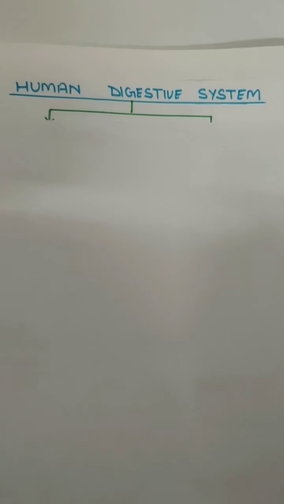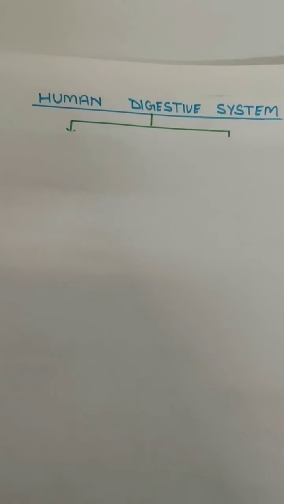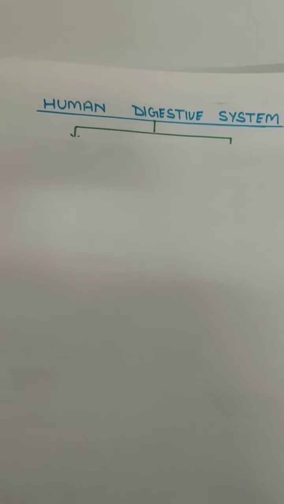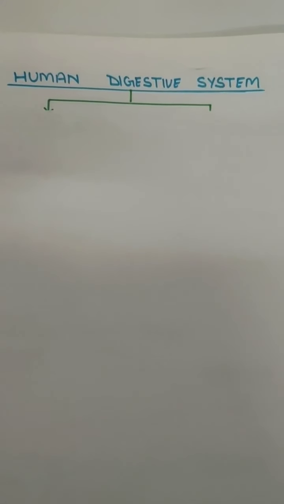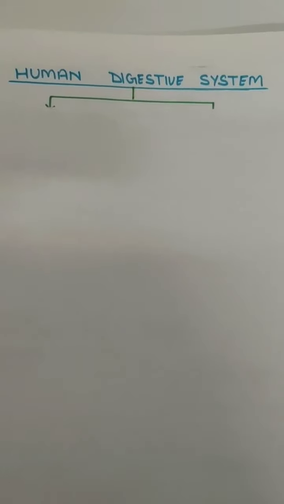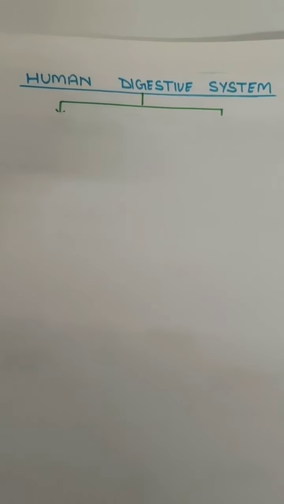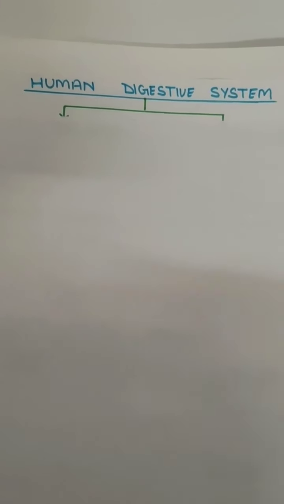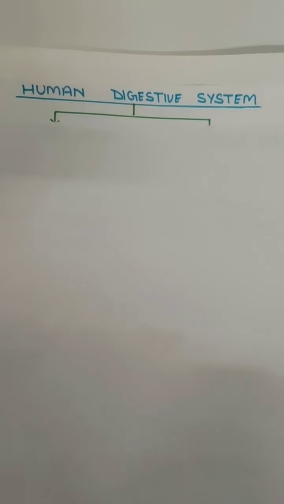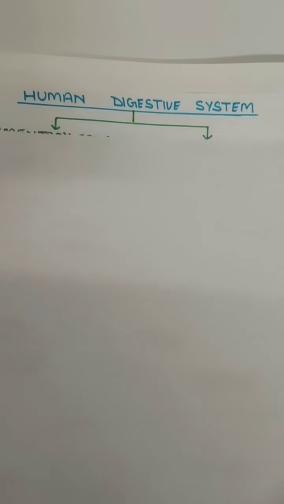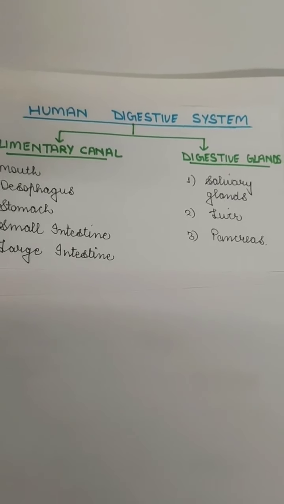First, ingestion was the process when the food is put into the mouth, and then the whole process of ingestion, digestion, absorption, assimilation and egestion takes place in a system called the alimentary canal. All these various organs of the human digestive system are in a sequence, and the sequence is called the alimentary canal. Along with the alimentary canal, it also comprises some digestive glands.